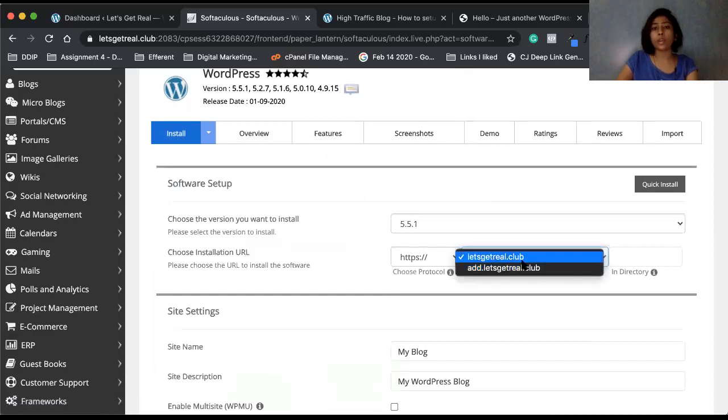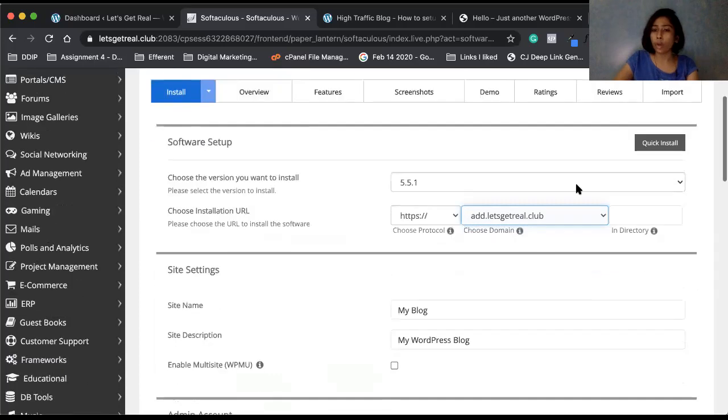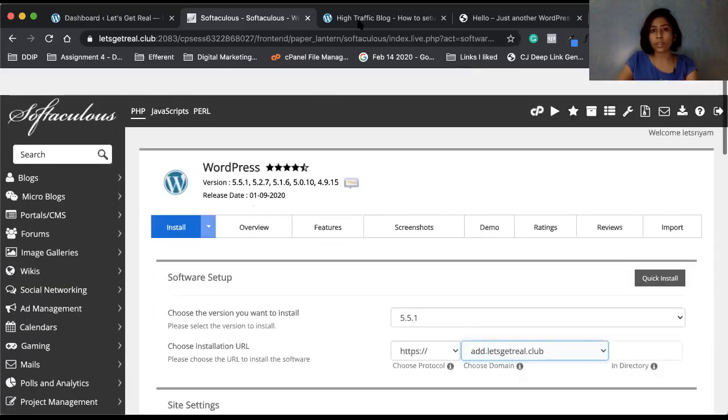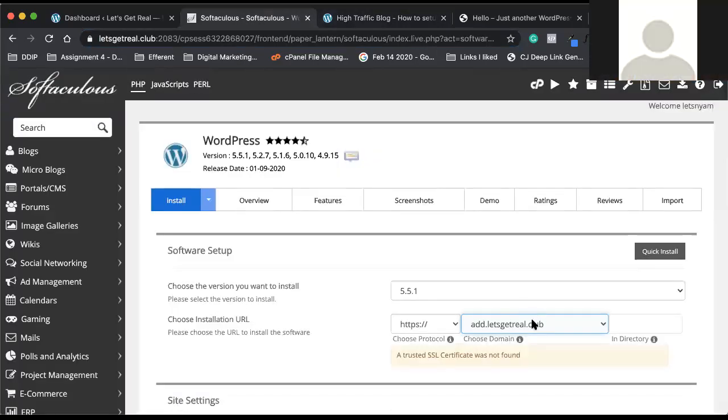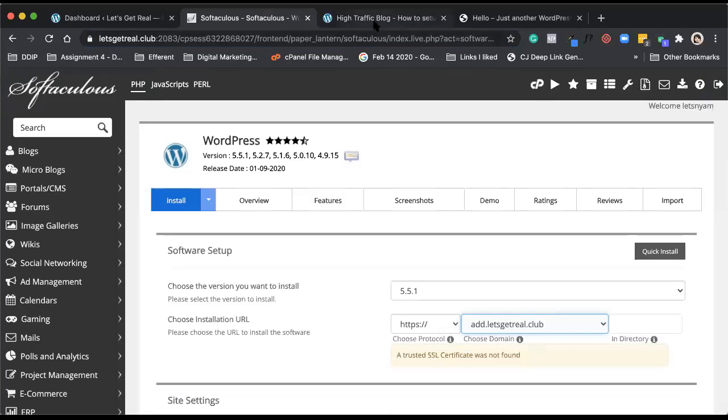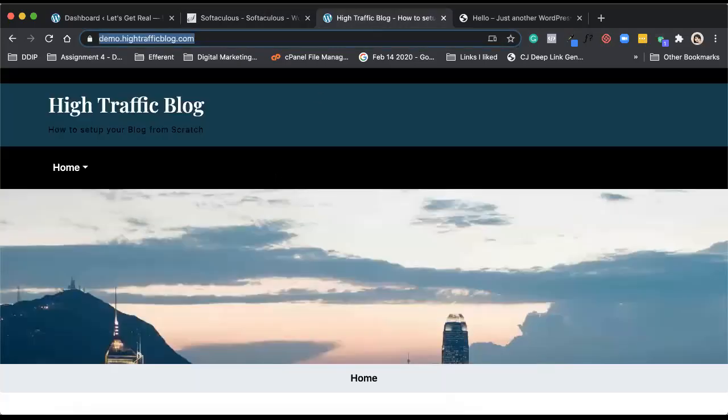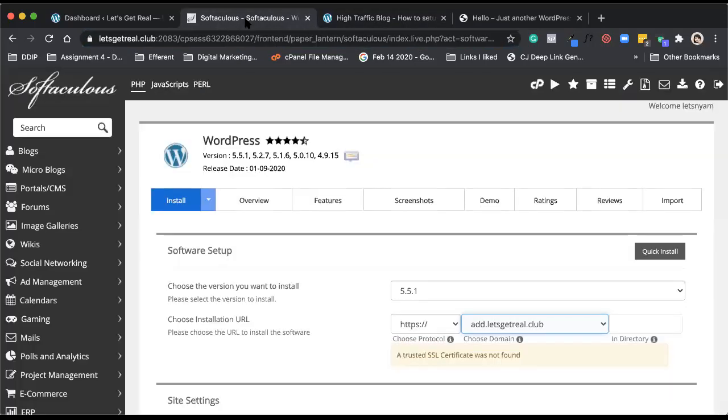You can see that add.letsgetreal.club has been formed here automatically. I can install a WordPress here, just like demo.hightrafficblog.com, and add.letsgetreal.club will also become a place where I can have a different WordPress. So are you guys clear about the subdomain, at least understanding what it is, and how you can install a different WordPress there?